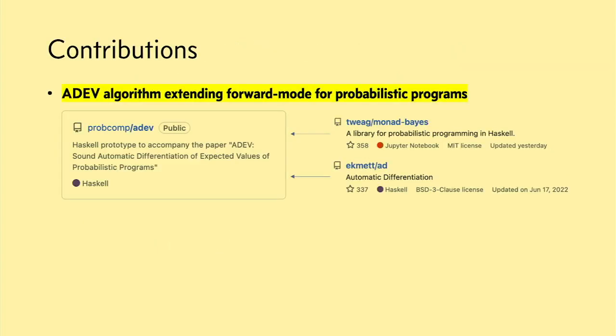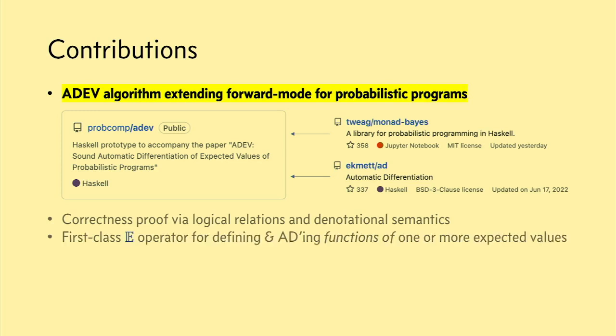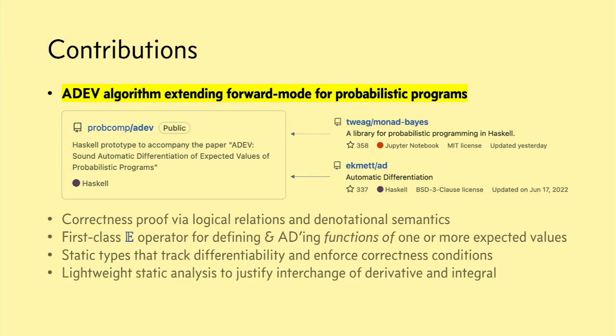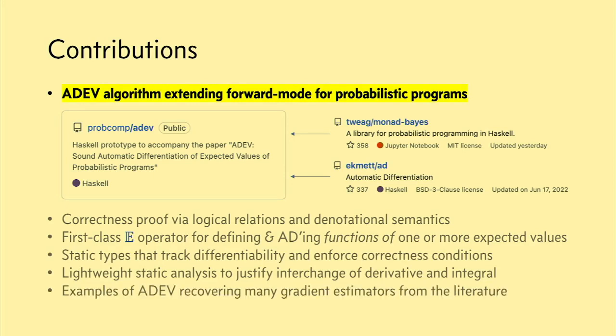Now, this algorithm is the main contribution of our work, and we've implemented it in Haskell, building on popular existing libraries for probabilistic programming and deterministic AD. But beyond the algorithm, I'll just put in a quick pointer to our paper if you're interested in seeing our compositional correctness proof, how we handle programs that actually define and compose multiple expected values by including expectation as a first-class operator in the language, how we use some lightweight static analysis techniques in order to enforce regularity conditions that we need for our algorithm to be correct, and additional examples beyond what I'll show in the talk of recovering gradient estimators from the literature.